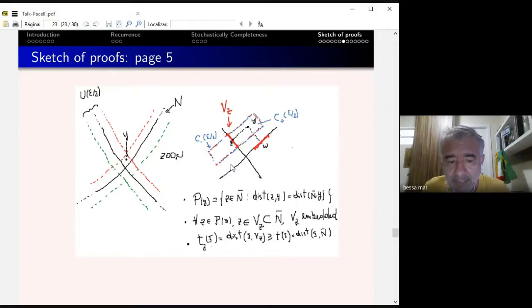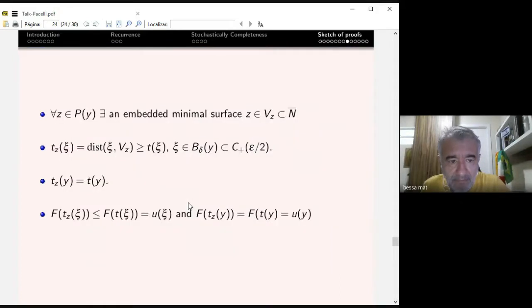So the distance from z, which I call the distance y to z here, is bigger than the distance to the closure, because the closure could be closer, right? Bigger set. And let's say tz is the distance from z to z, which is bigger than the distance to n.